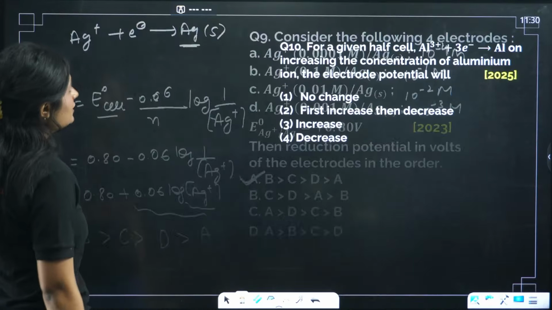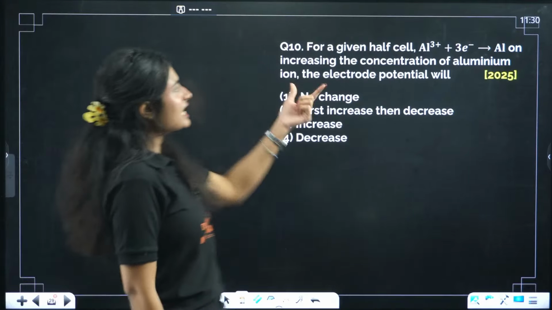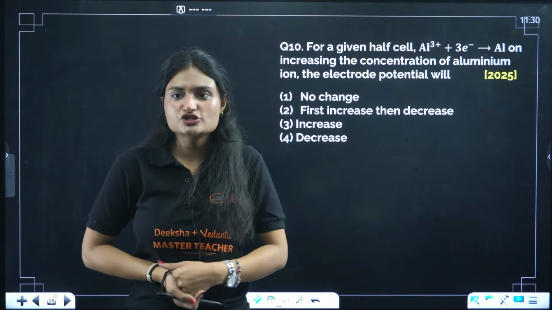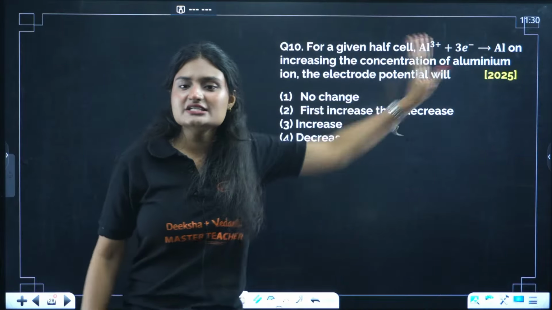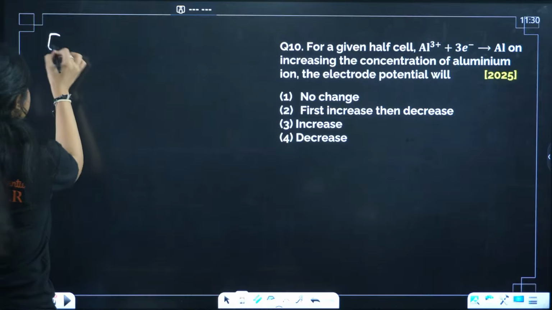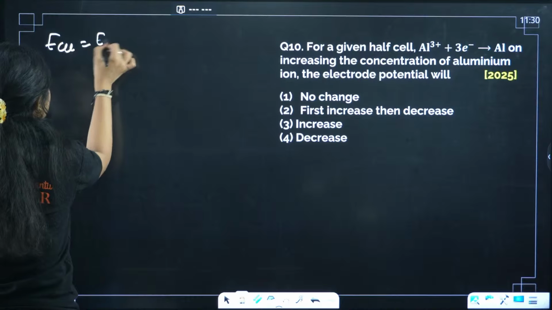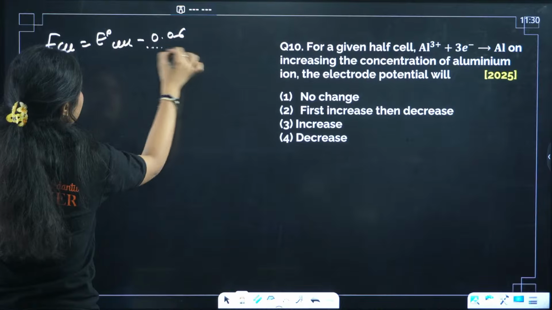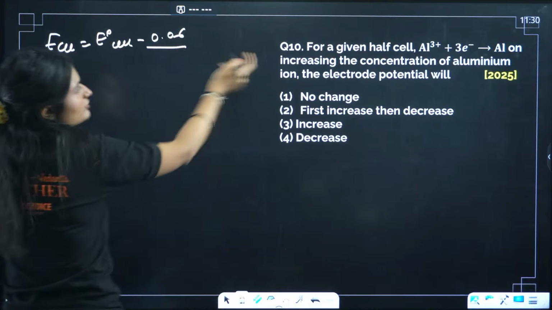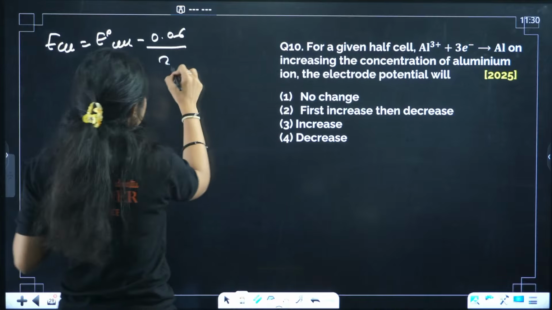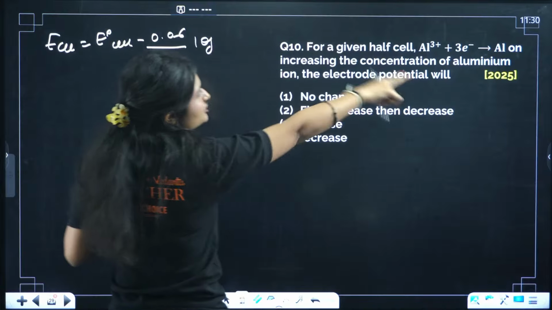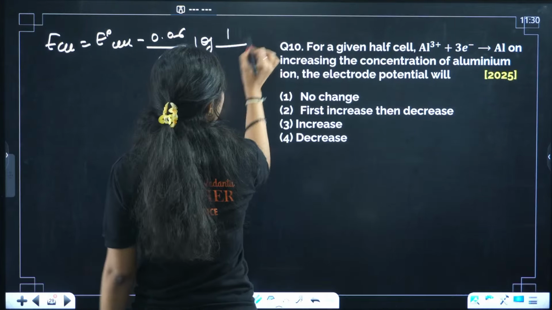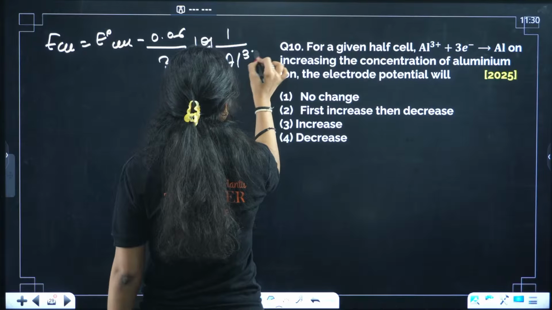Next question. For this half cell, increasing the concentration of aluminum ion, the electrode potential is. Reaction is already given. You just write the E cell equation. E cell will be equal to E naught cell minus 0.06 by n. n is how much? 3 electrons are involved. I'll write 3 log of aluminum. This is solid, right? And the activity of a solid is 1, so 1 by Al3 positive.